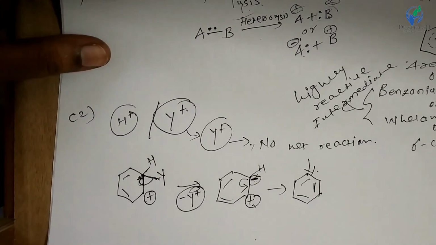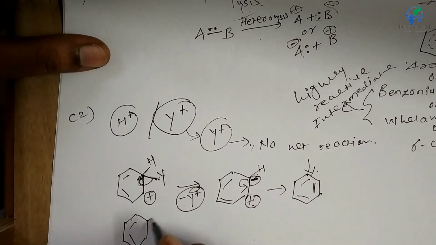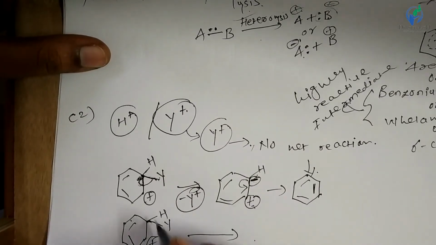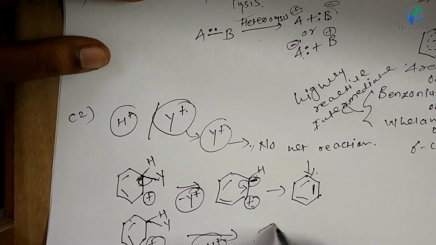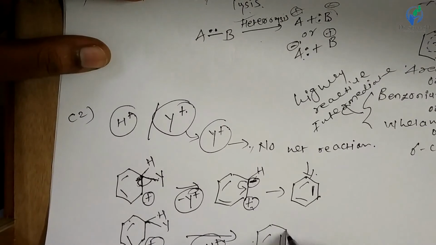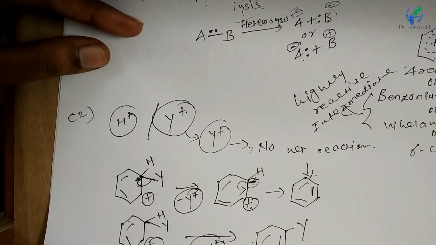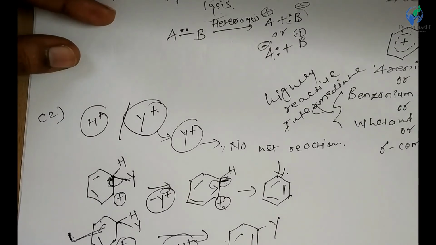Now if deprotonation occurs, right, here positive charge, deprotonation, H plus is removed, then electrophilic aromatic substitution reaction occurs, right, and we get the corresponding substitution product. Or to complete the electrophilic aromatic reaction, deprotonation must be performed, right, and this can be carried out in the presence of base, right.